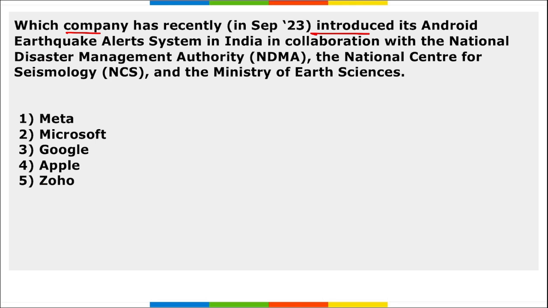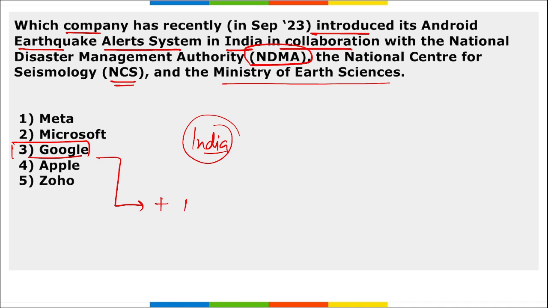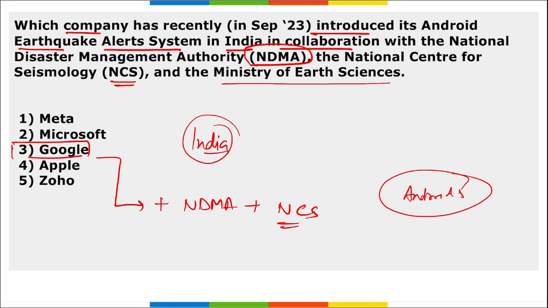Next, which company has recently introduced its Android earthquake alert system in India in collaboration with NDMA, NCS and the Ministry of Earth Science? This is Google, right? Google has recently introduced its Android earthquake alert system in India, and for this Google collaborated with NDMA and the National Center for Seismology along with the Ministry of Earth Science. This was launched so that the earthquake warning can be provided to the people in advance, correct?